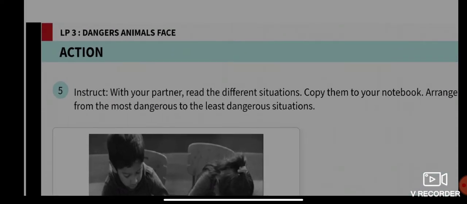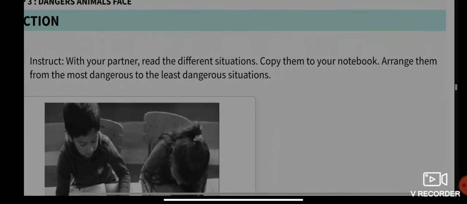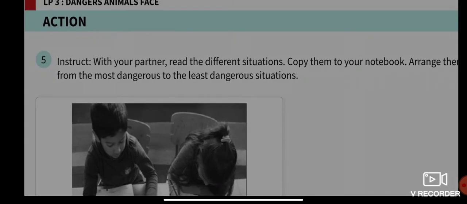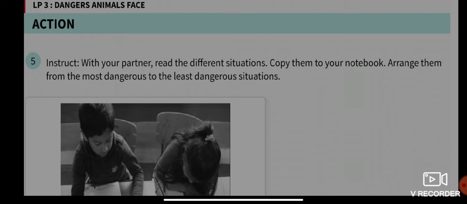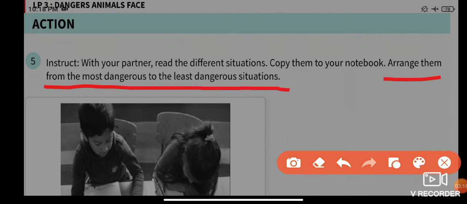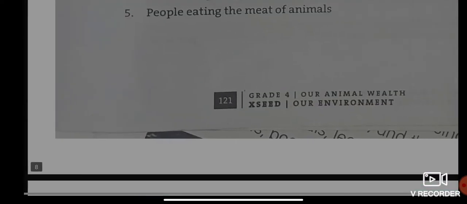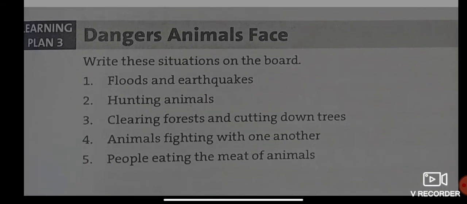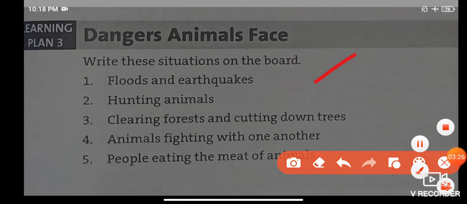After you are done writing the five points, please arrange them from the most dangerous to the least dangerous, according to what you think. Put the most dangerous one first, and the least dangerous one last. Suppose you say that hunting animals is the most dangerous one, then you put it as 1.